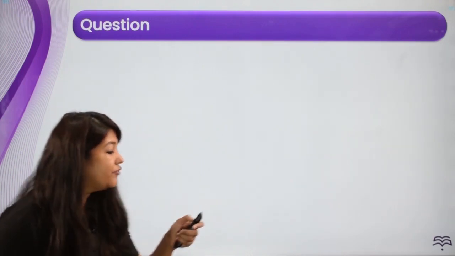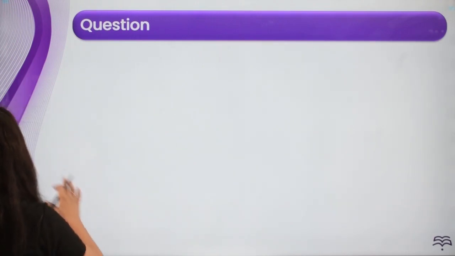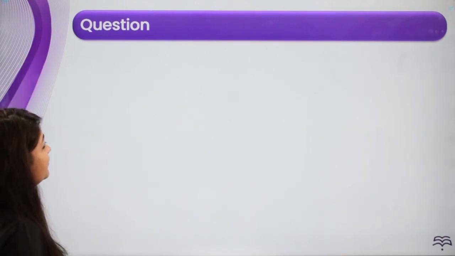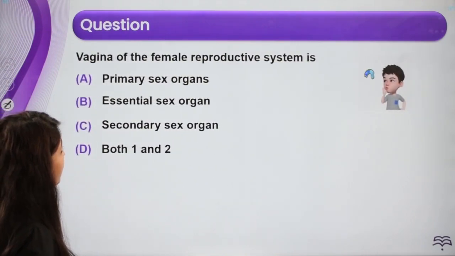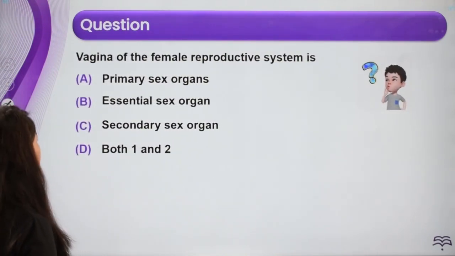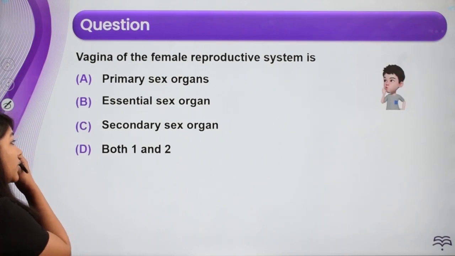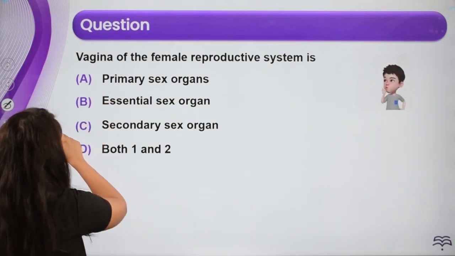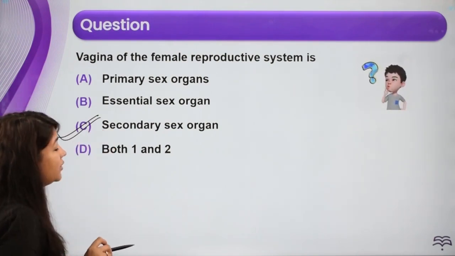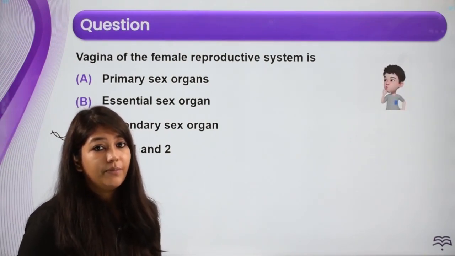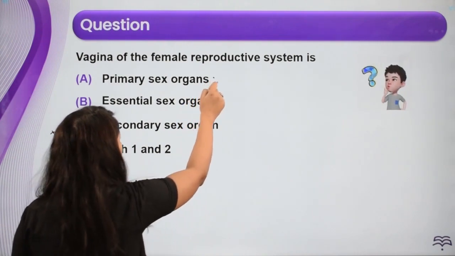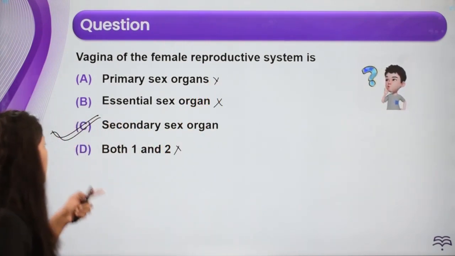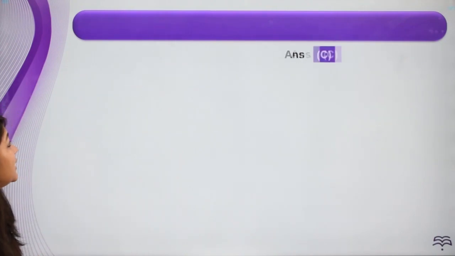Now we'll take up a few questions on this. चलिए पहला क्वेश्चन देखते हैं. Vagina of the female reproductive system is what? Primary sex organ, essential sex organ, secondary sex organ, or both 1 and 2. So we know that vagina is a secondary sex organ. Primary sex organ is ovary. तो उसकी वजह से हम लोग ये मार्क नहीं कर सकते हैं. Essential sex organ नहीं आएगा, both 1 and 2 नहीं होगा. So the answer is going to be secondary sex organ.